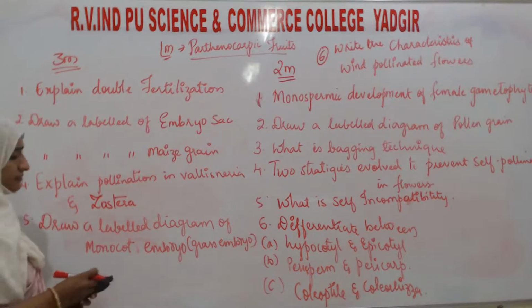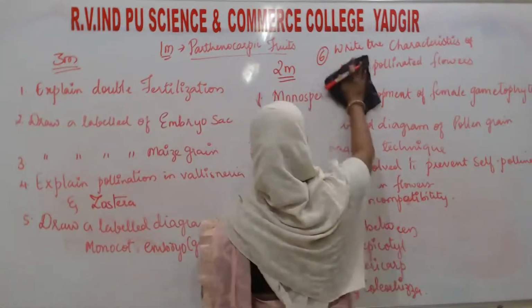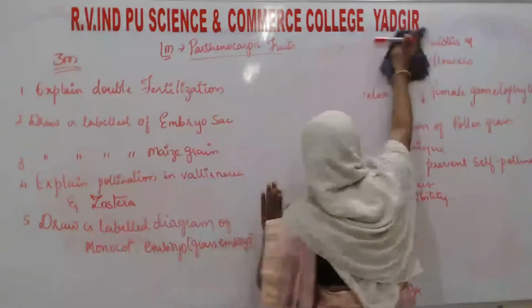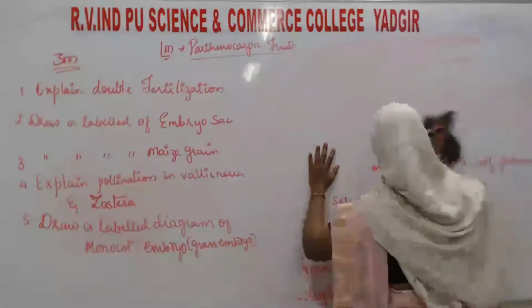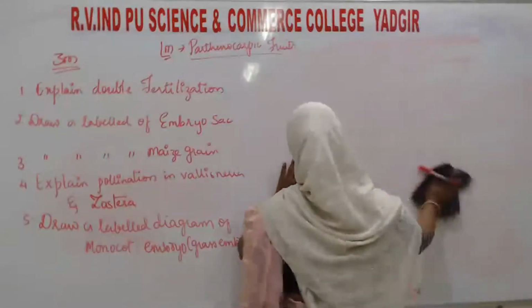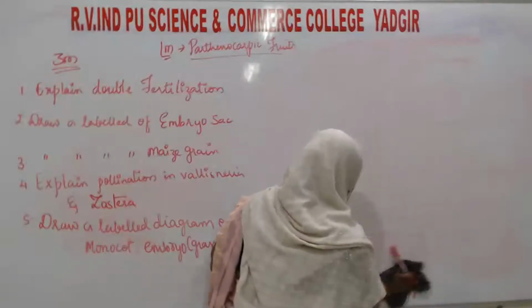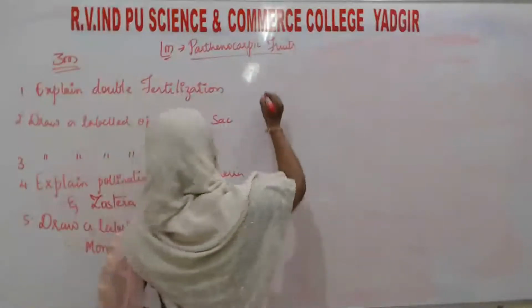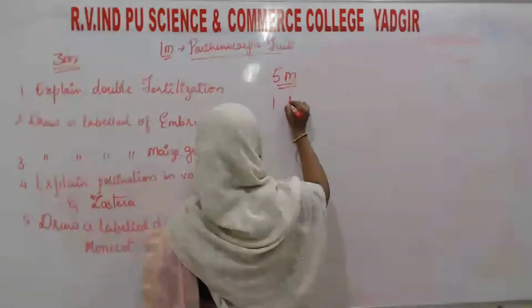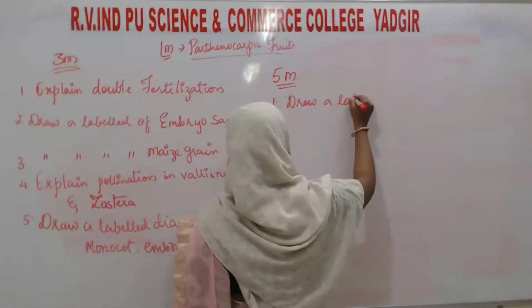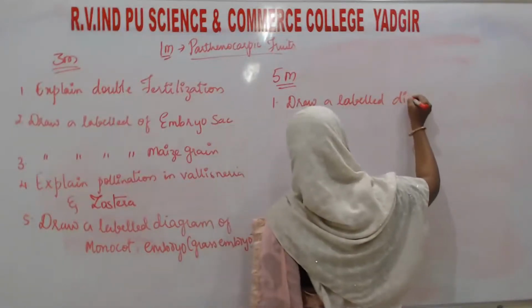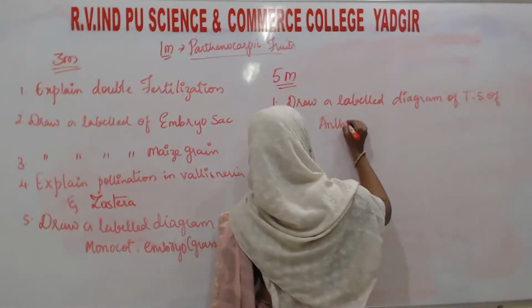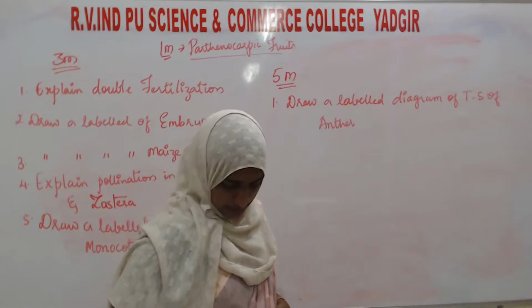Then for 5 marks, first question: draw a labeled diagram of T.S. of anther and explain the parts.